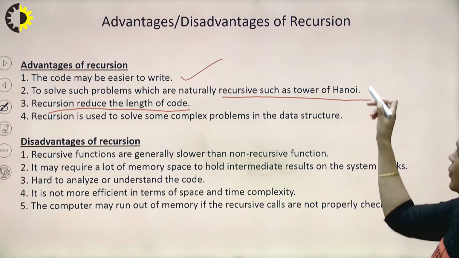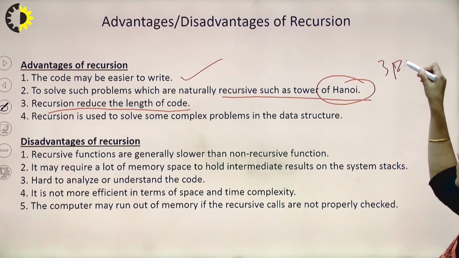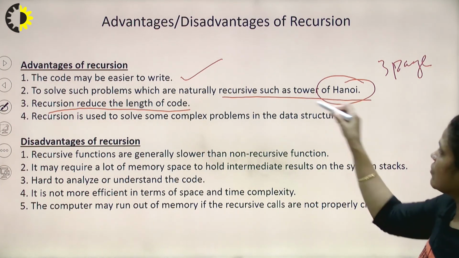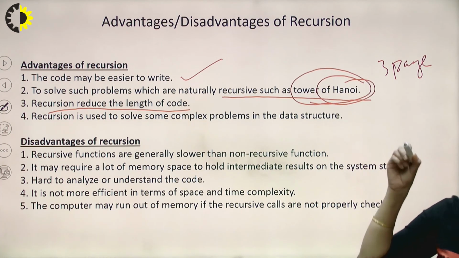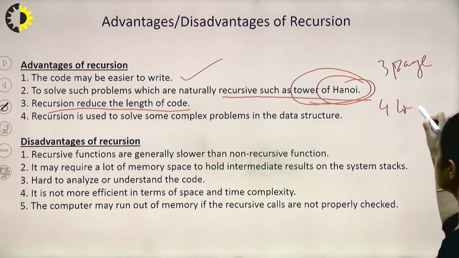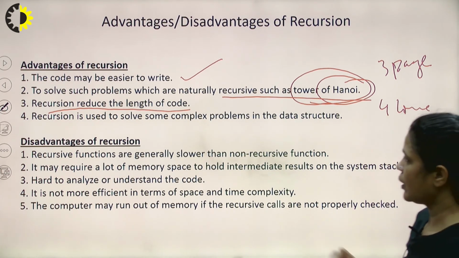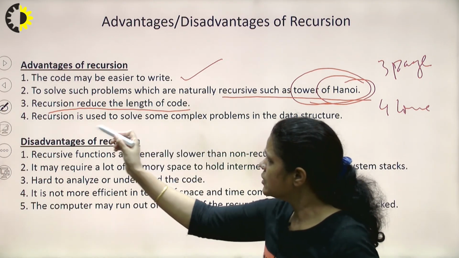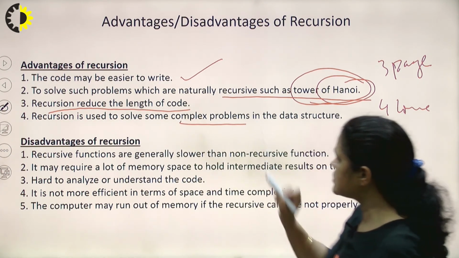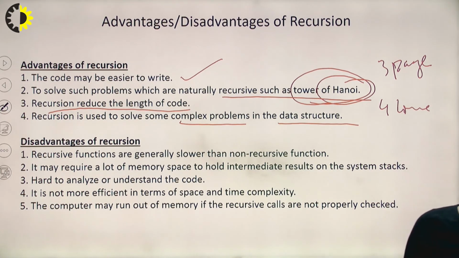Like Tower of Hanoi, if we use a non-recursive approach, then 3 pages of code will be there. But if we use the recursive process, then only 4 lines of code are required, right? Okay. There are many problems which are very complex in data structures and algorithms. So recursion can be used to solve such problems.